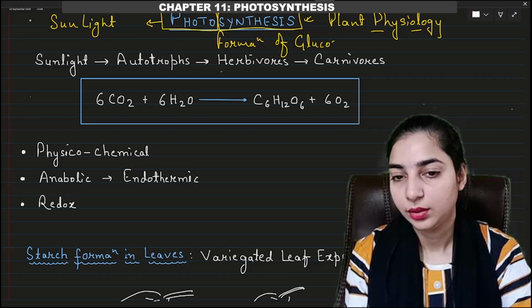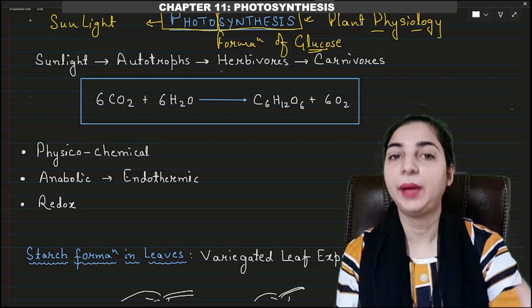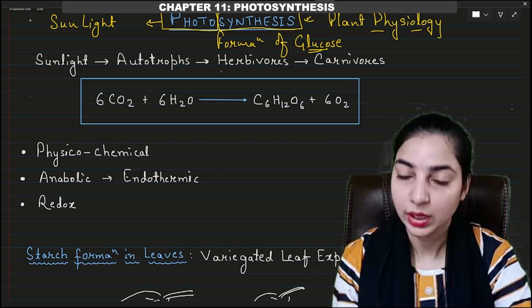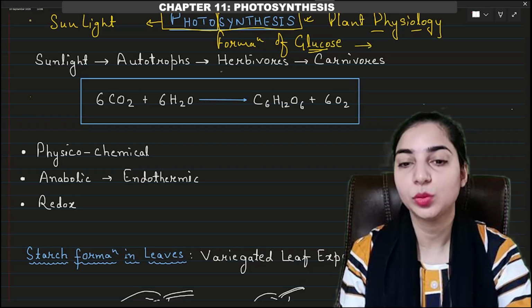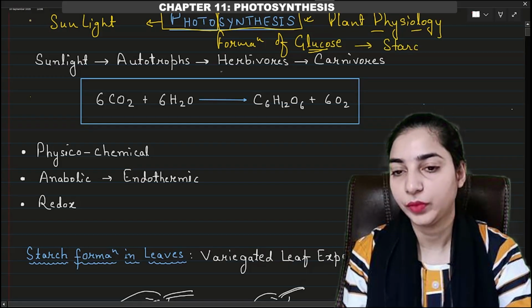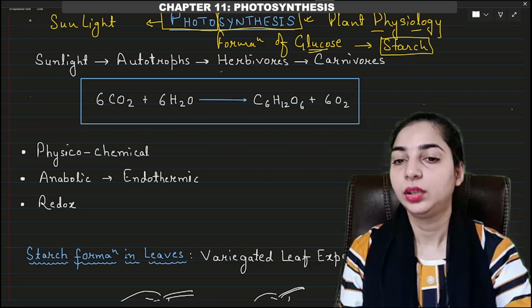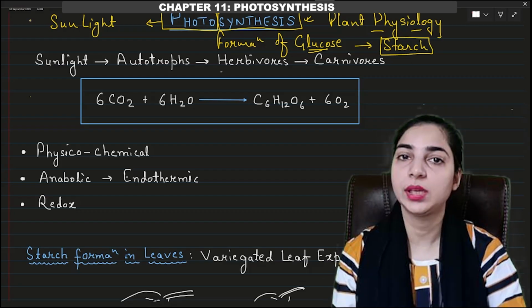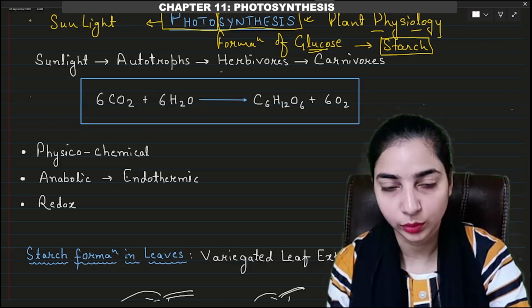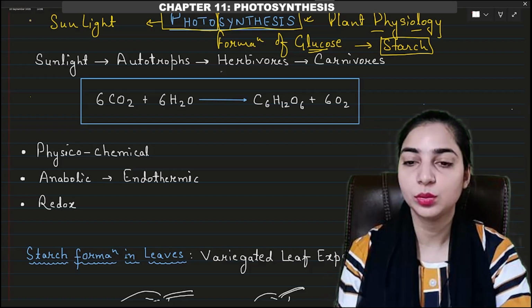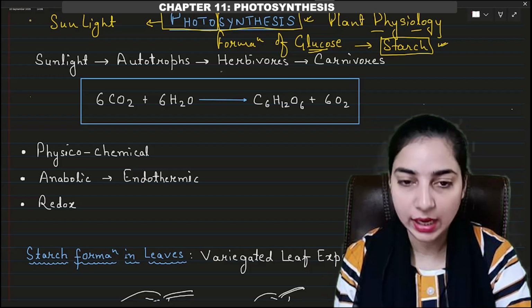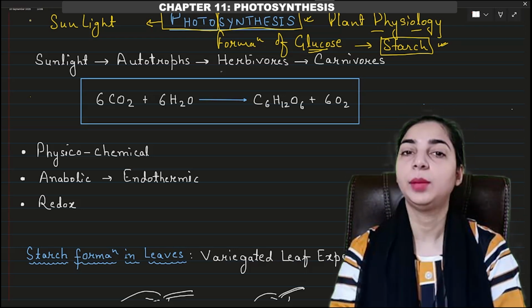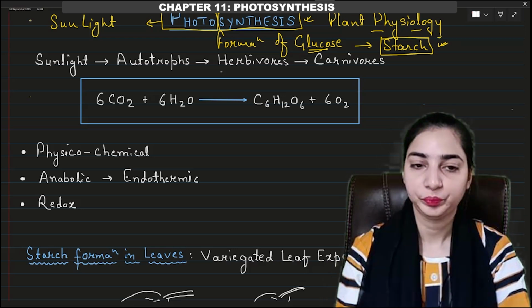Glucose, because the food that is prepared by the plant is glucose, and then this glucose will be stored in the form of starch. In case of plants, the glucose is stored in the form of starch, whereas in animals the glucose is stored in the form of glycogen. So here we are talking about the plants, so it will be stored in the form of starch, right? So you understood the meaning of the term photosynthesis.